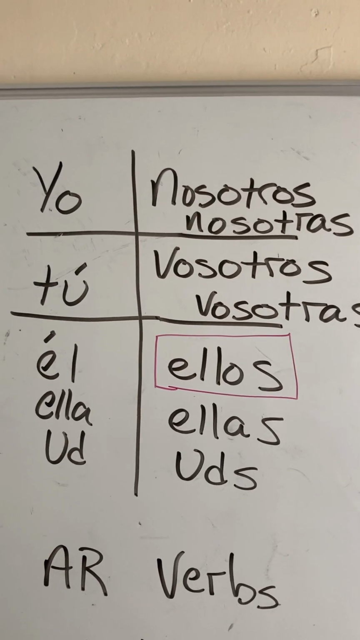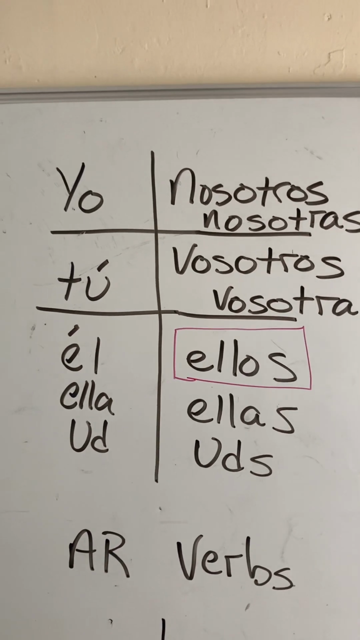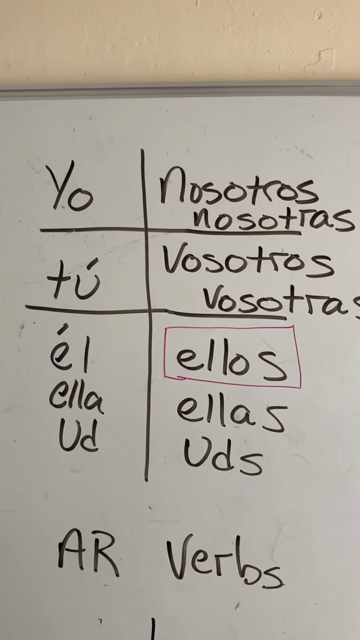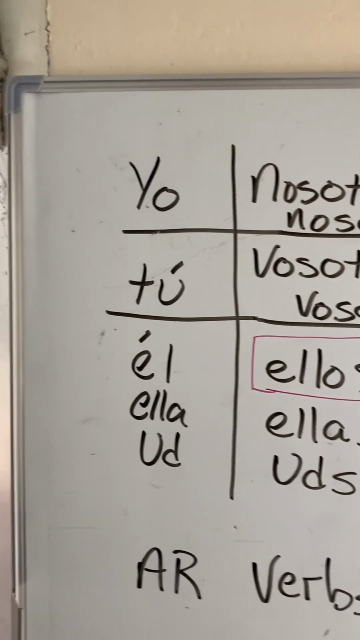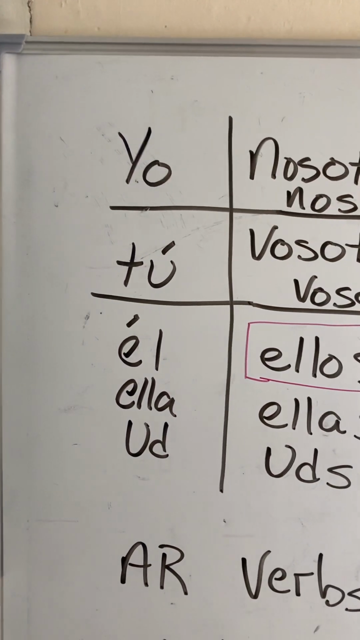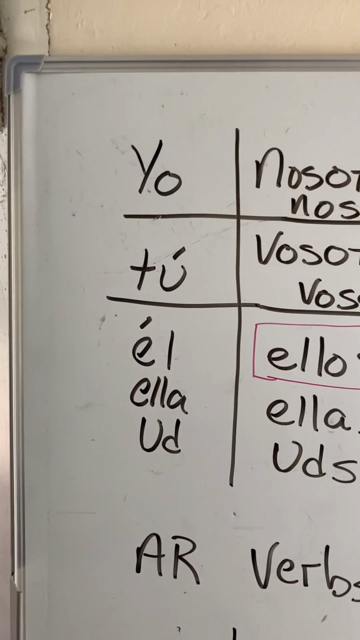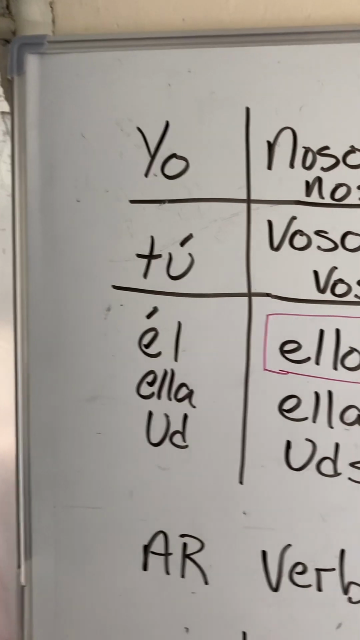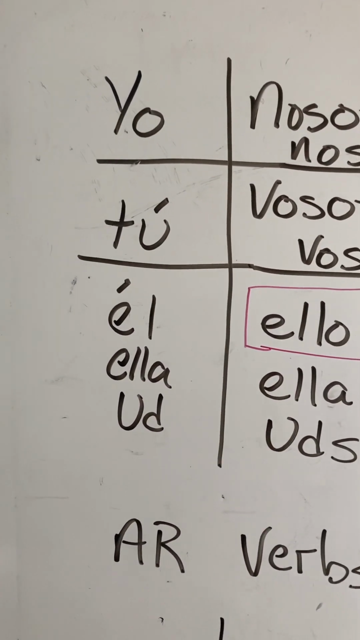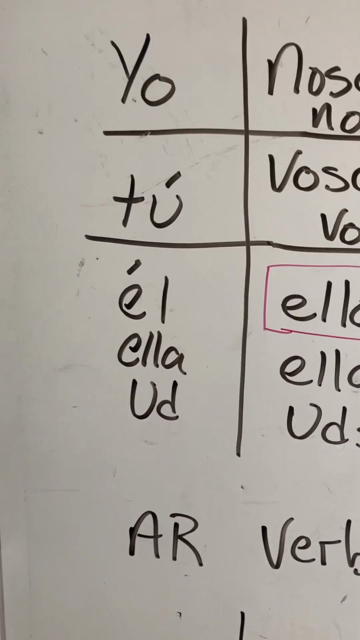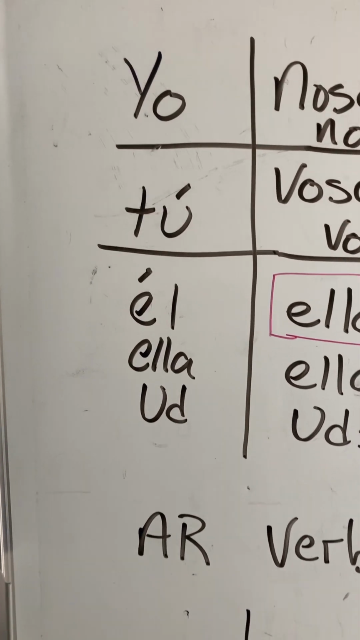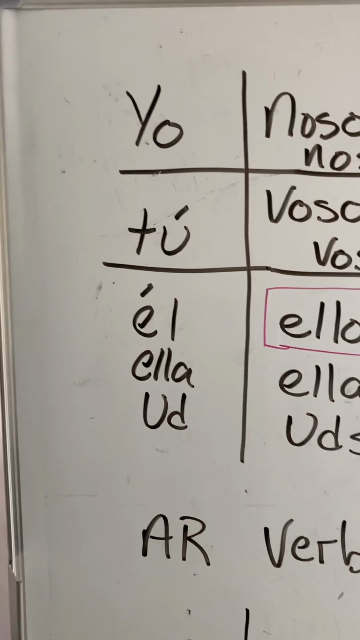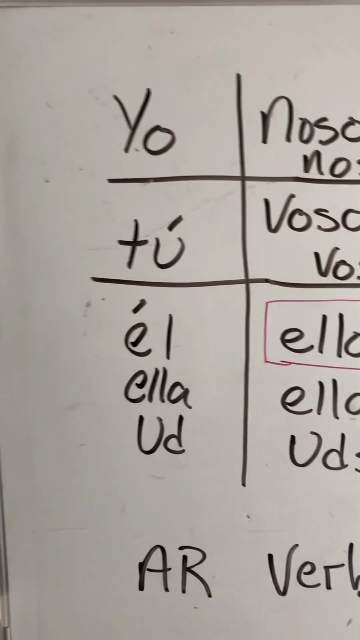So this first bit right here, these are the various subjects in Spanish that hopefully you remember from the previous chapter. So for example, yo, I, tú is the informal you, él, he, ella, she, and then usted, and that's the abbreviation for usted, you, but in the formal.